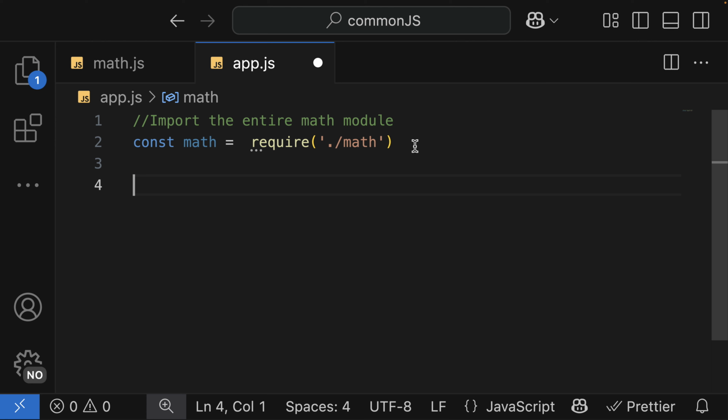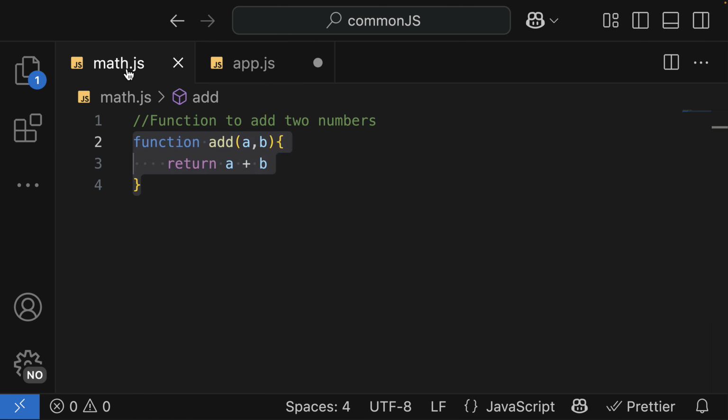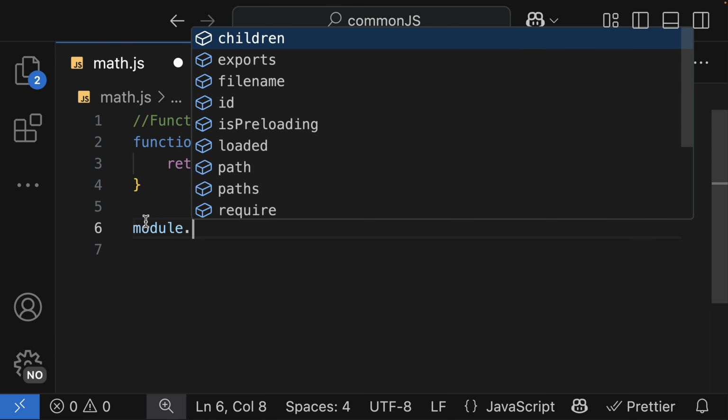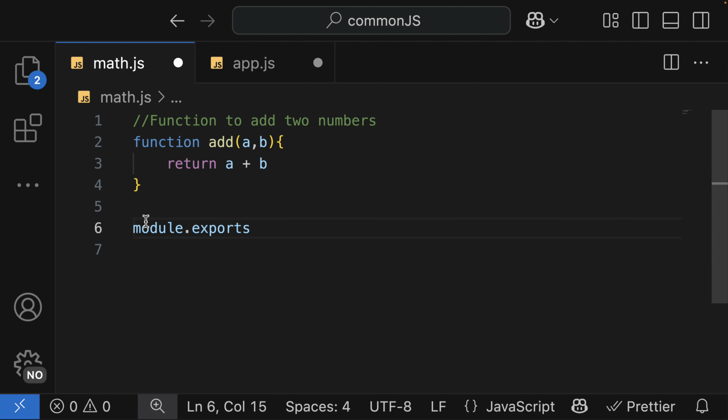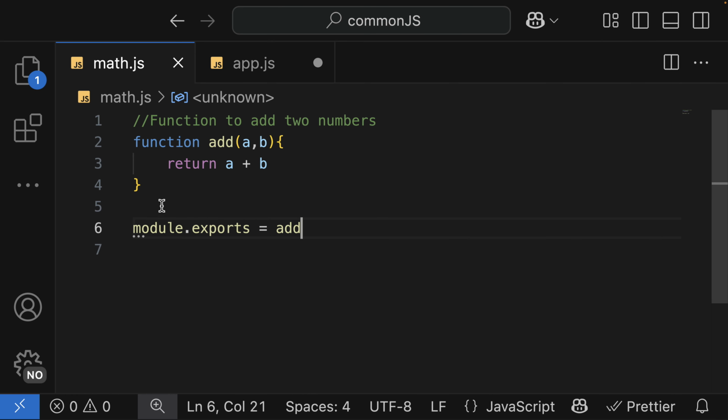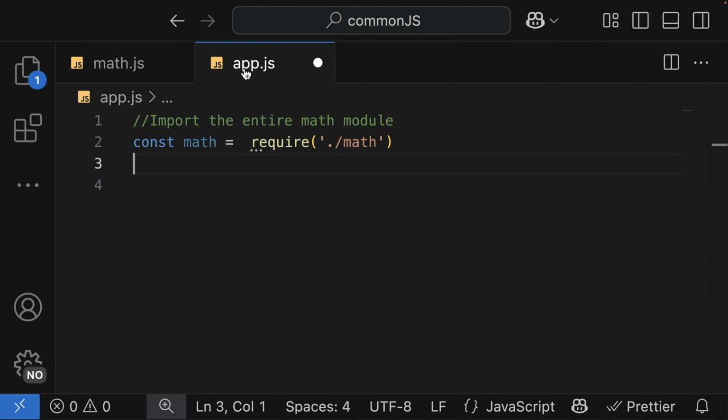So how can we access this? But before we can access this, we have to make this code accessible. This is where module.exports comes in. This means that we want this code or logic to be accessible, unless we explicitly do that. So we're going to use module dot exports. What are we exporting? We are exporting the function called add, which is this. So now we can access this function in this file.